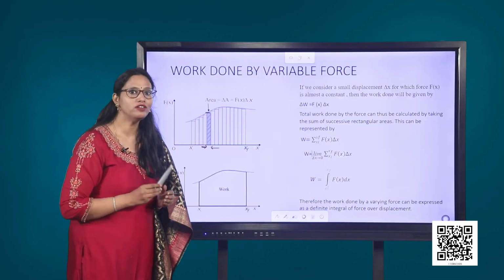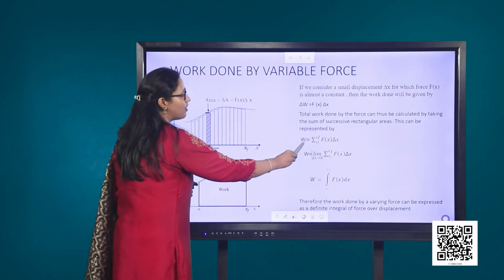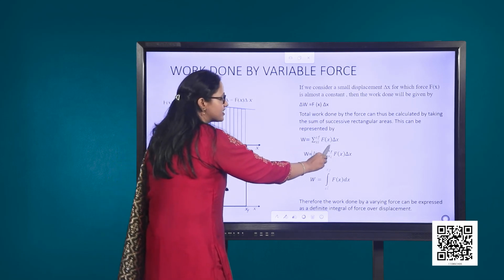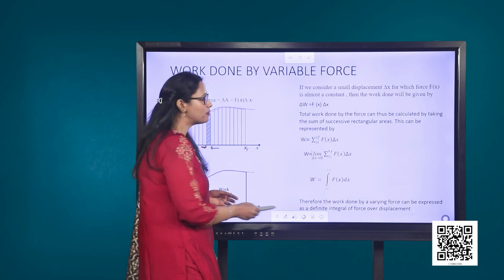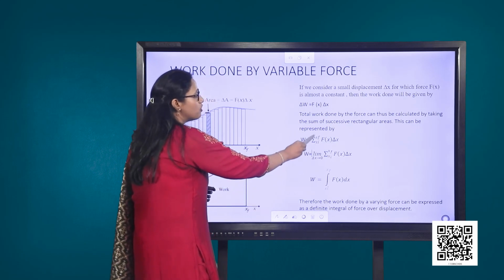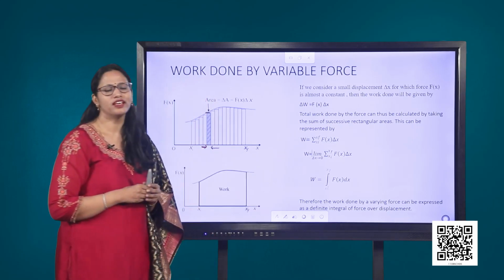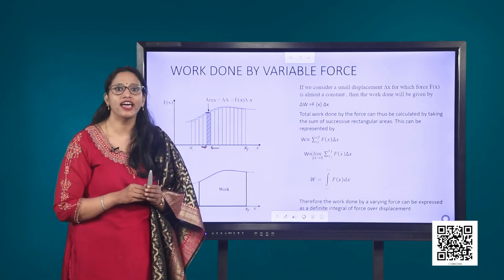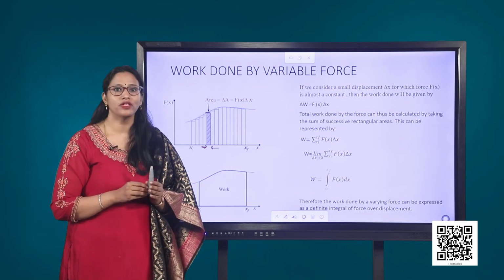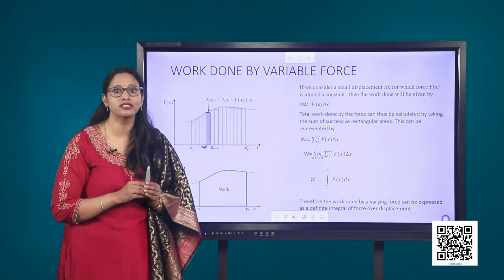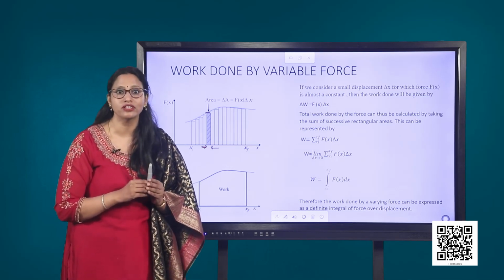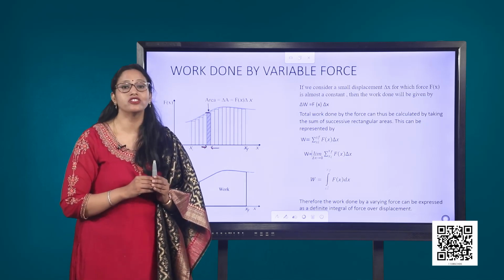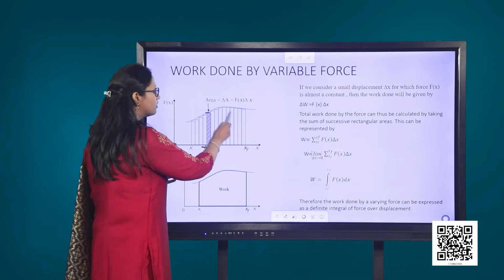Therefore, the total work done W can be found by summing up the product Fx delta x, starting from an initial position xi to a final position xf. If we consider the small displacement delta x to approach 0, then the number of terms in the sum increases without limit, but the sum approaches a definite value which is given by the area under the curve.